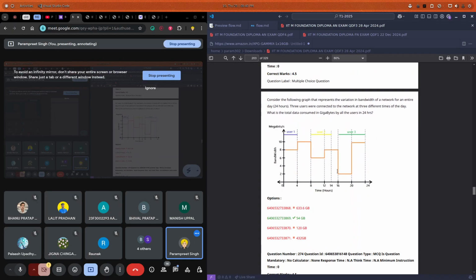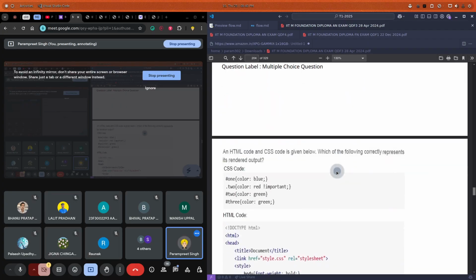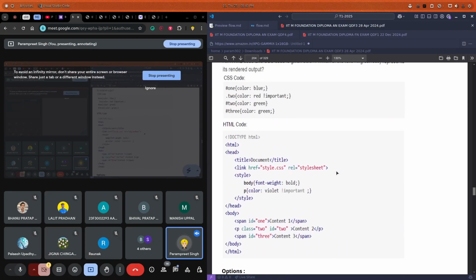Now, this is a bandwidth question. This is an interesting question. In HTML we have content 1, content 2, content 3, three pieces of data. In the body tag we have three tags: two span tags and a paragraph tag. We have defined the styles in the style.css file. This is the CSS file. Okay, what does this hash one mean?